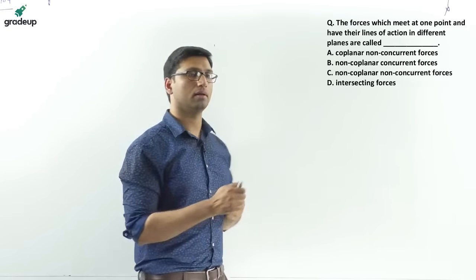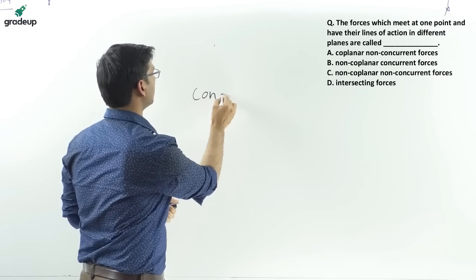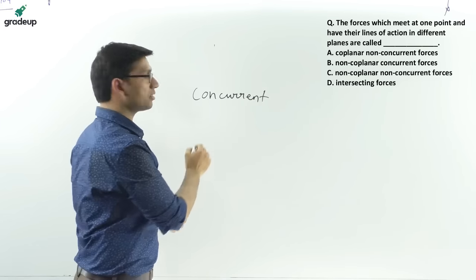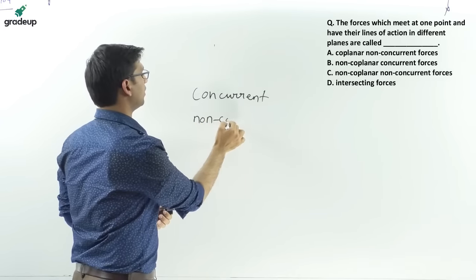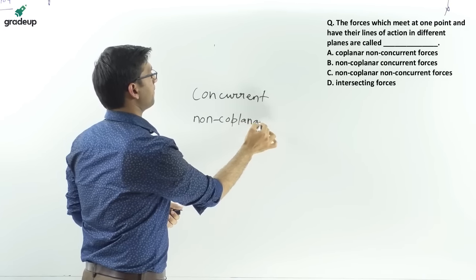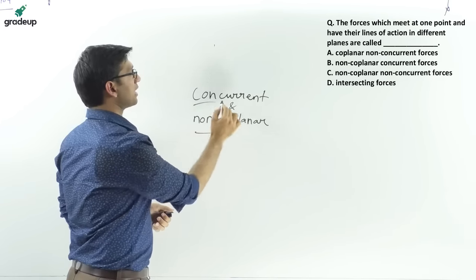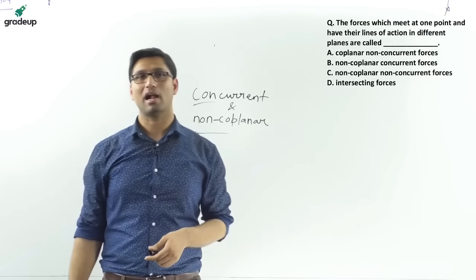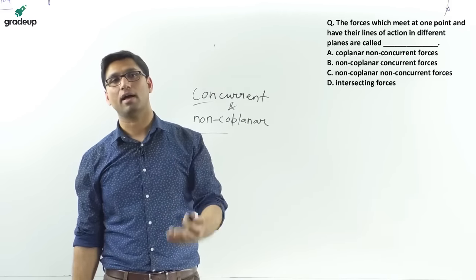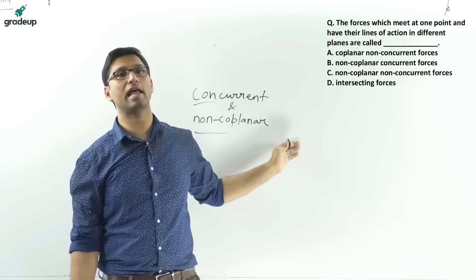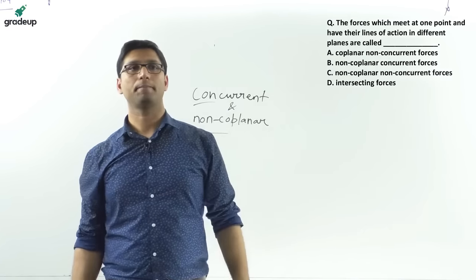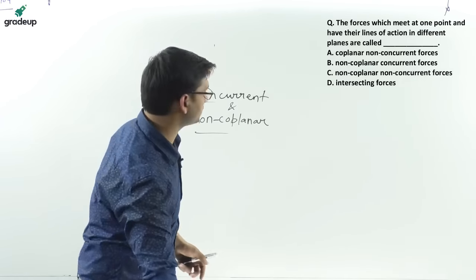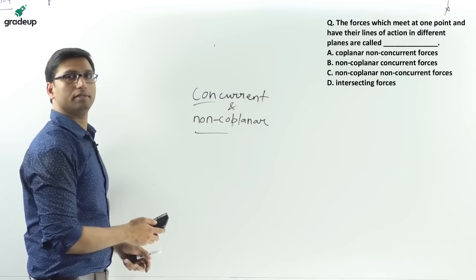One point means concurrent, and lines of action in different planes means non-coplanar. So the answer will be non-coplanar and concurrent. I gave you an example today: a tripod carrying a camera is an example of non-coplanar and concurrent forces. So option B will be correct.